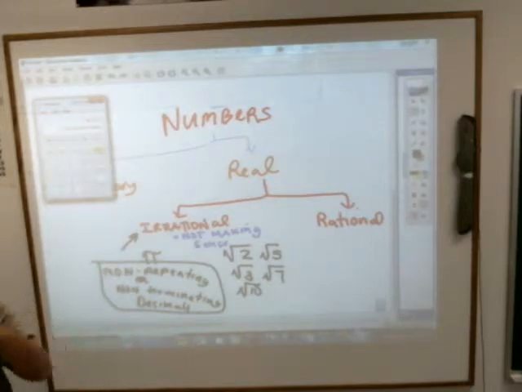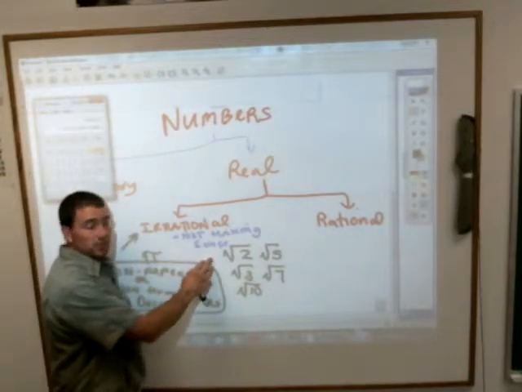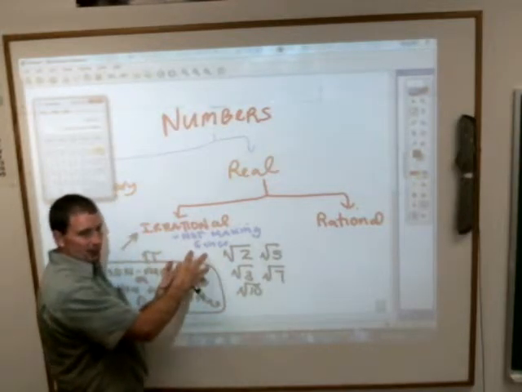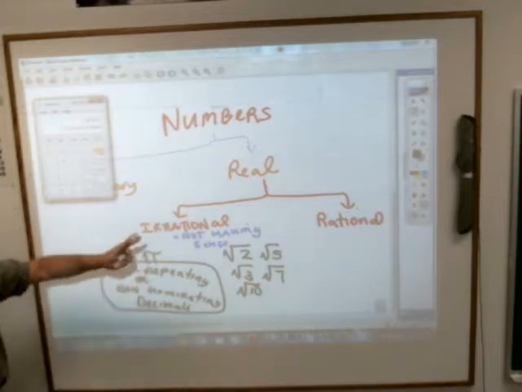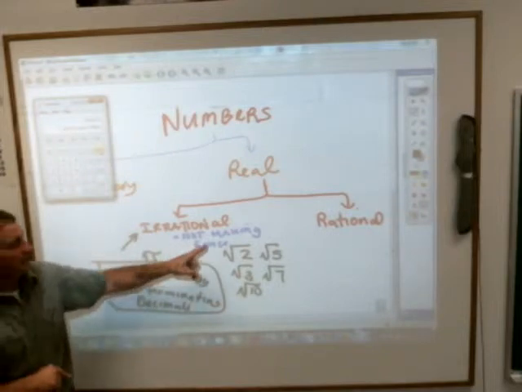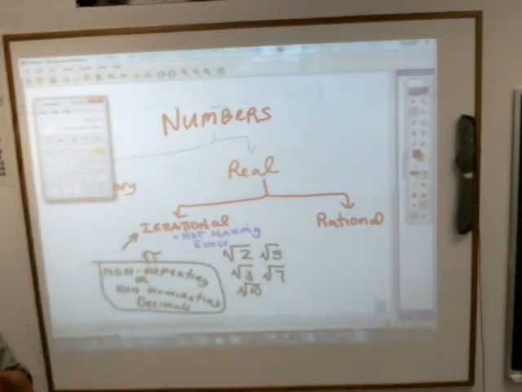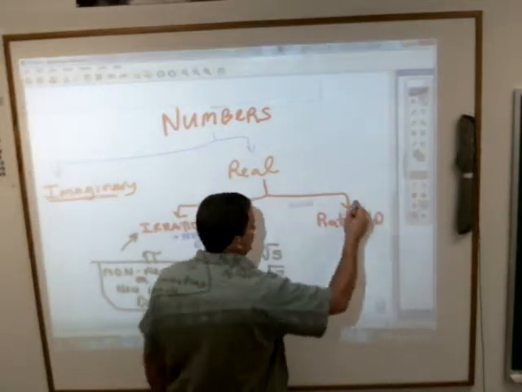Let me emphasize, don't work out. I can't put the square root of 4 over here because the square root of 4 does work out. I can't put the square root of 81 over here because it works out. So the only 2 things you have to remember that are irrational are pi and square roots that don't work out. They are decimal answers that never stop. Now, with that being said, let's look at what is rational.